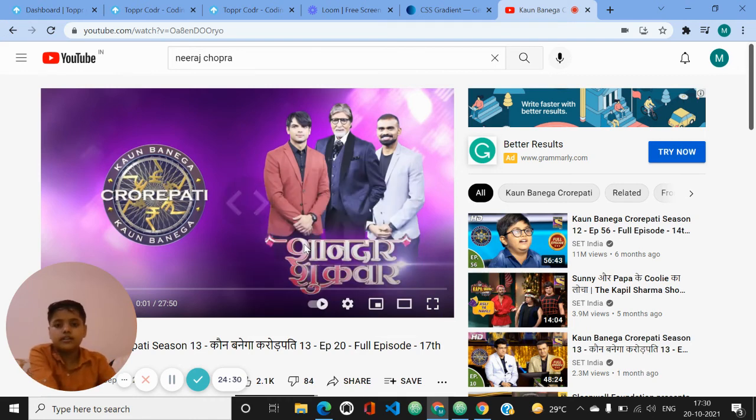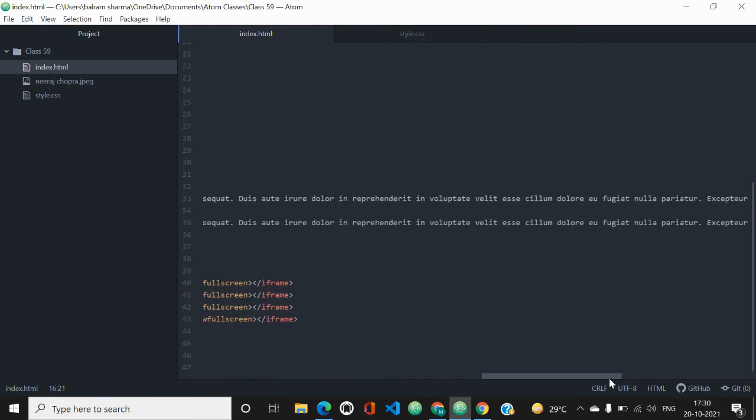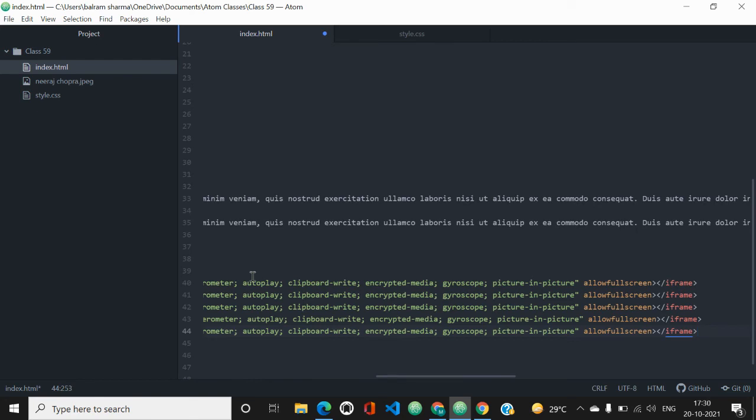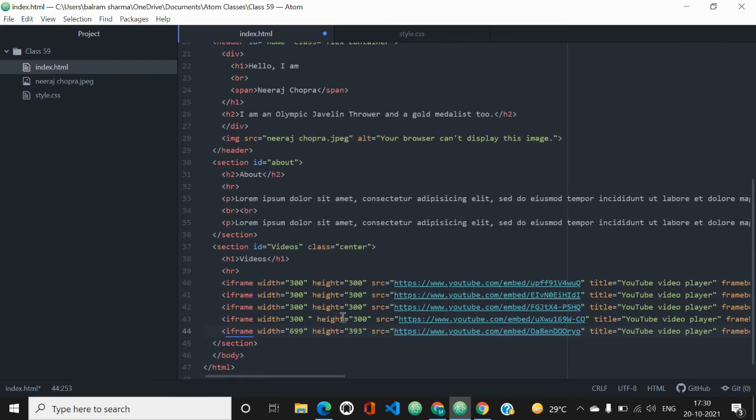Just click on it, and then some icon appears, which means the embed code is copied. Go to your code, and after the horizontal line, just press Control plus V, which is paste, and your video is literally embedded in your website.